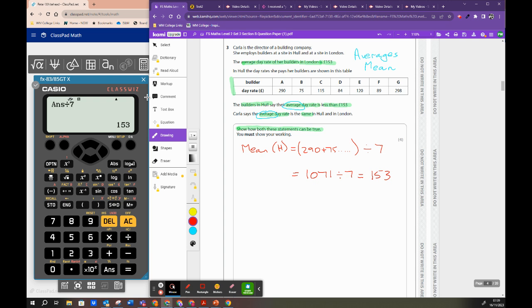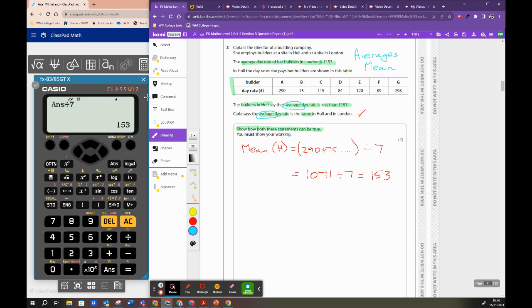So let's have a look at these statements. Builders in Hull say their average day rate is less than 153. Well, no, it's the same. Carla, Peter says the average day rate is the same. So we've agreed with this one, but we haven't agreed with that one. So let's go back and look at our instructions again. Show how both these statements can be true. Maybe I was a bit too hasty where I said average is mean. Let's see if we can use another average.